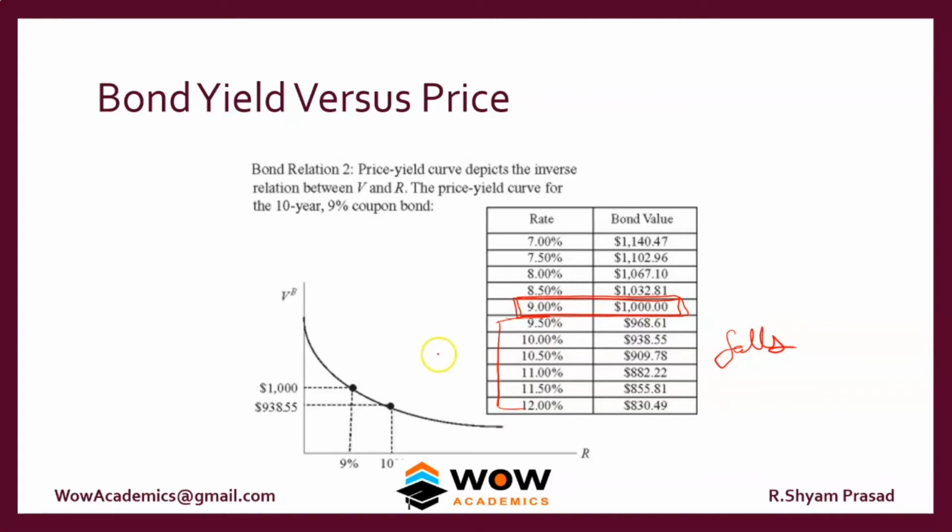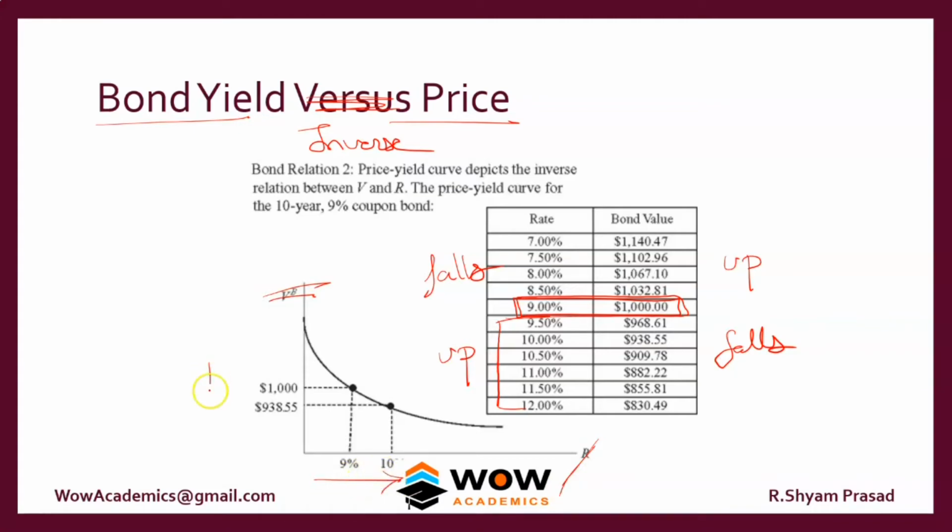As the interest goes up, the bond value falls, and as the interest falls, the price of the bond goes up. So you can put it like this: the bond yield and the price are inverse in nature. Inverse in nature. That's what this chart also shows you. This is the interest rate and this is the value of the bond. That's how it moves.